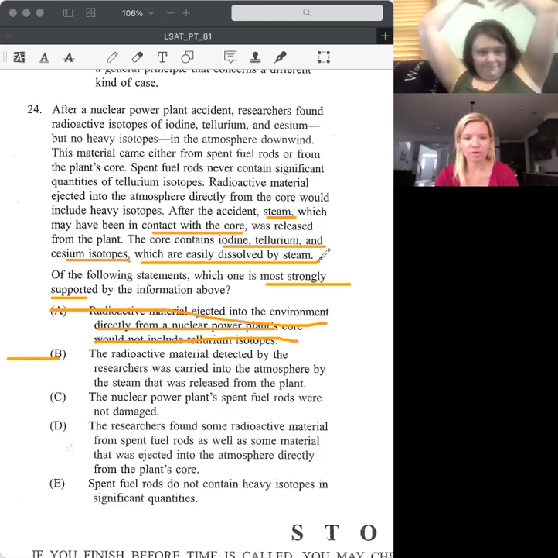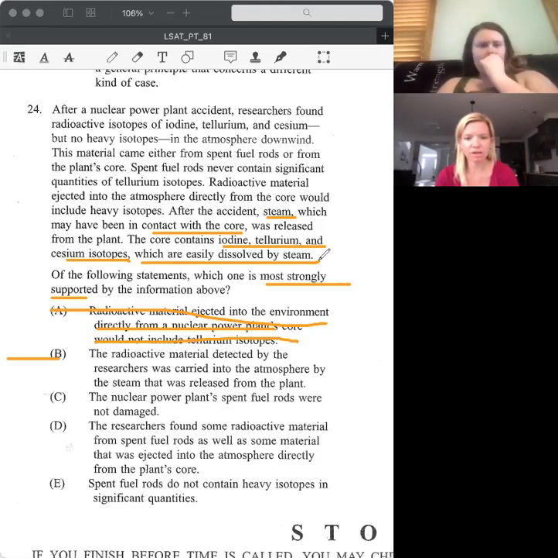The nuclear power plant's spent fuel rods were not damaged. We have no idea if they were damaged or not. They could have been, they could not have been. We don't talk about them being damaged. We can cross C off.